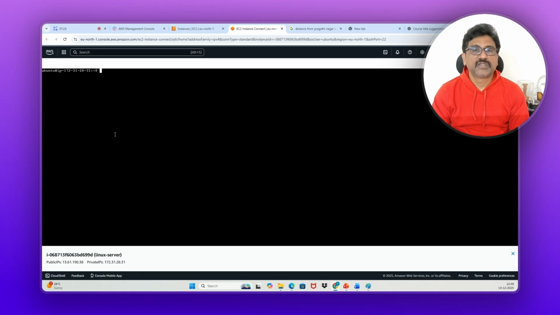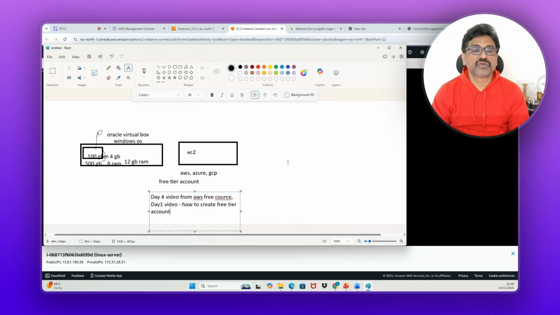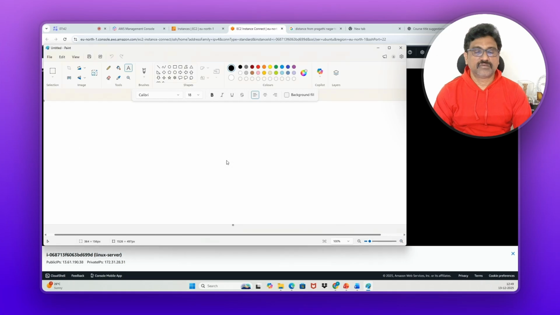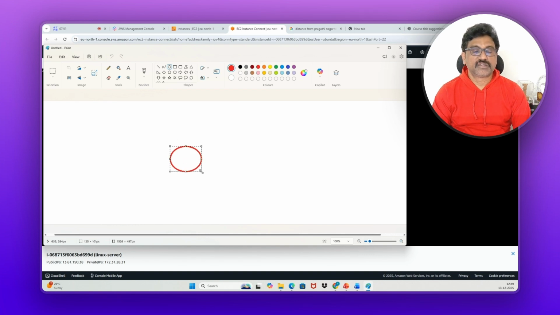Now we will see how these commands will work in background mode. If you want to understand that, you should understand the architecture of Linux operating system. Let me just explain that architecture. This is the hardware. Let me just draw first and I will explain to you.